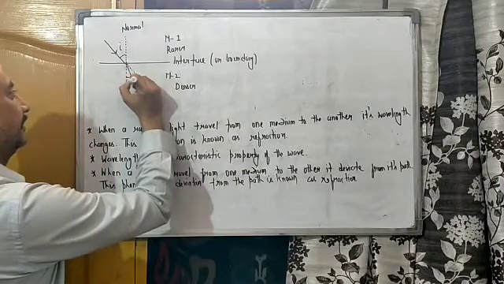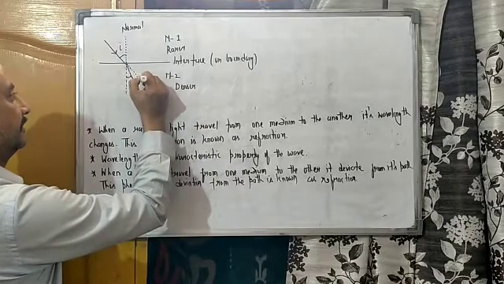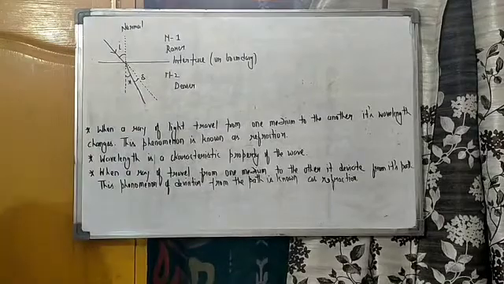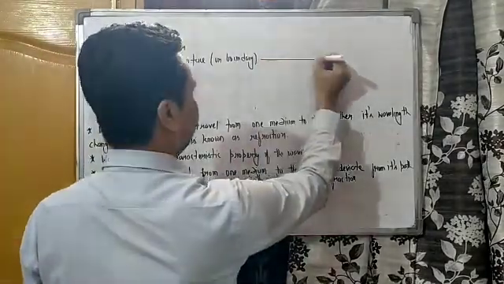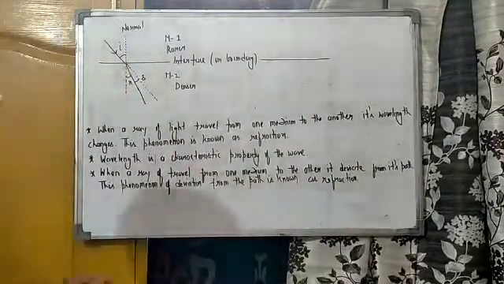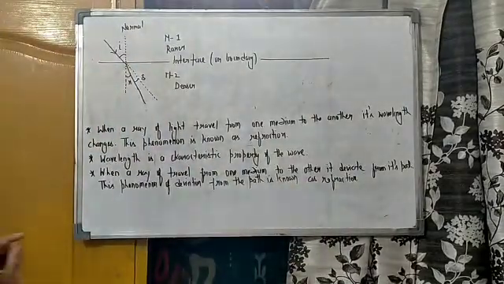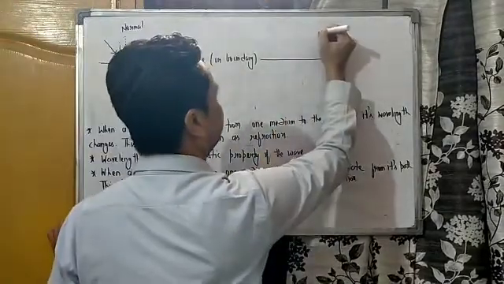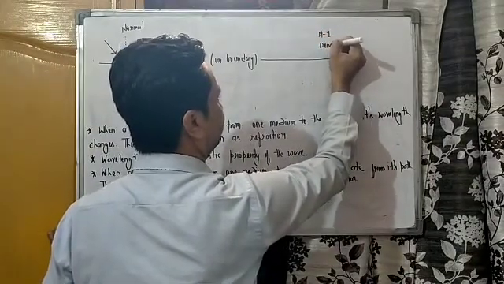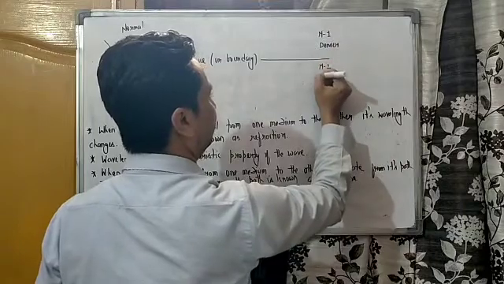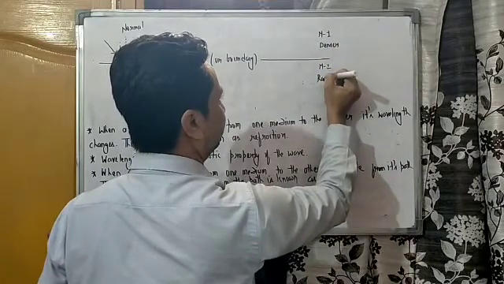So this is angle of refraction and this is angle of deviation. Now come to the another case. Here is again the line. Okay, this is the interface. Let us suppose that this is medium 1, but in this case it is a denser medium, and this is medium 2, the rarer medium.